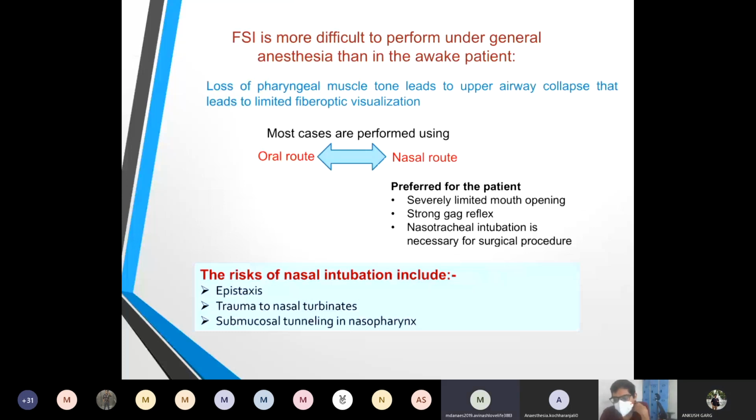Avinash, just now we have discussed the advantages of the patient being awake during intubation in a case of difficult airway. Can you just give a few? What are the advantages?